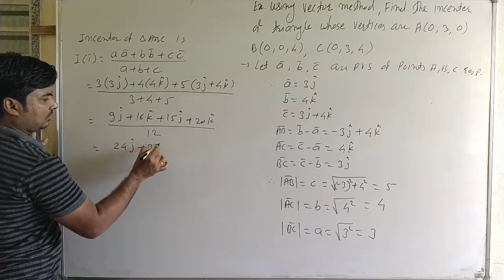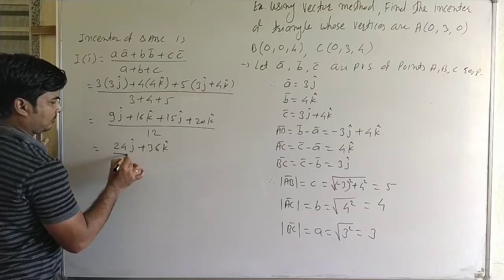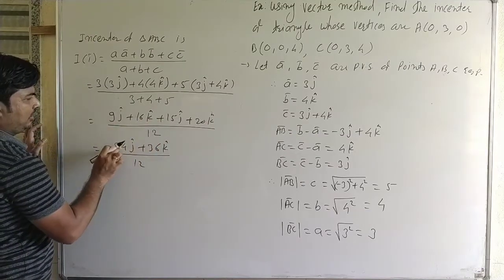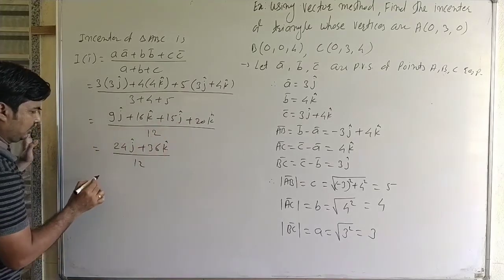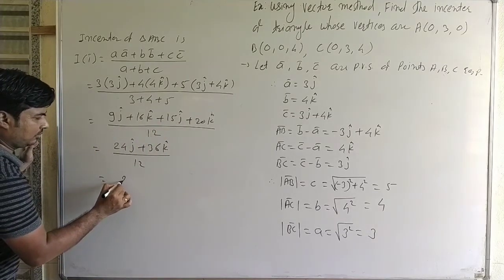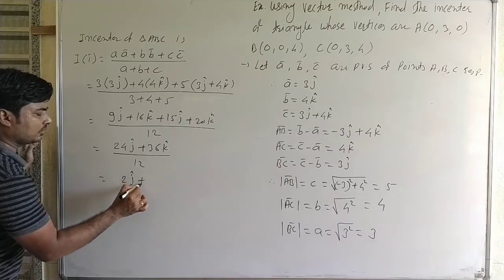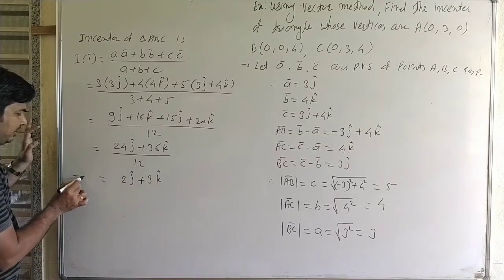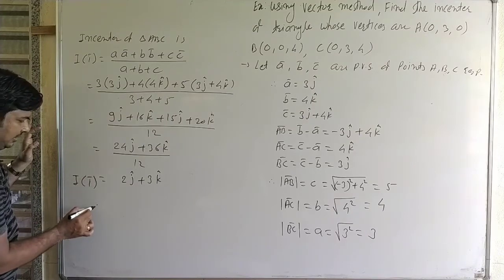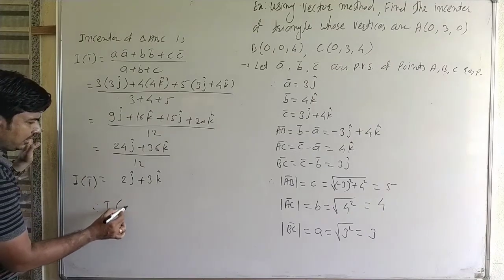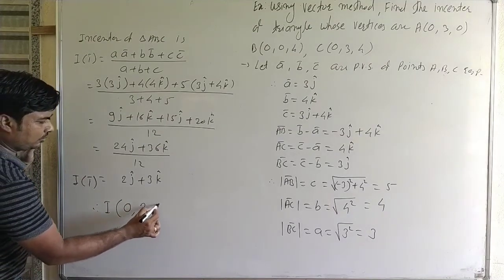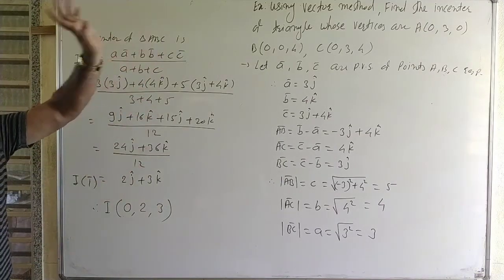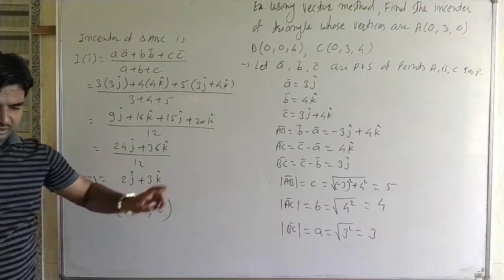cap upon 12. Here 9 plus 15 is 24, 16 plus 20 is 36. And then it is 2j cap plus 3k cap. It is the position vector. And therefore the coordinates are 0, 2 and 3. It is the incenter of the triangle ABC: 0, 2 and 3.